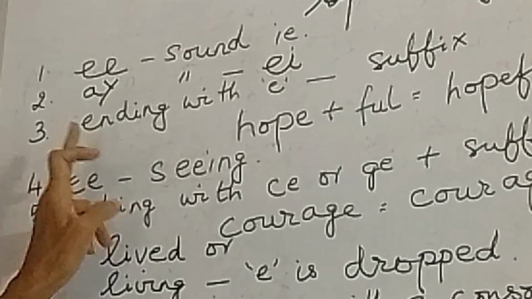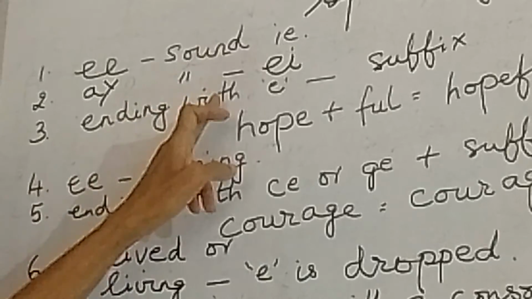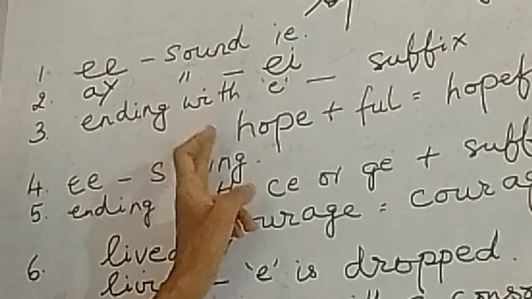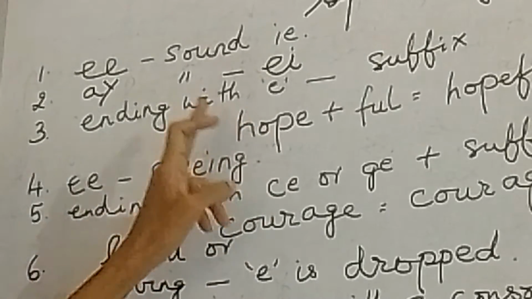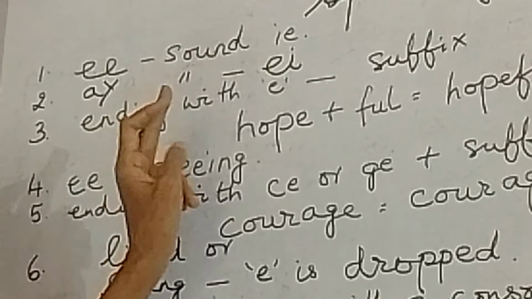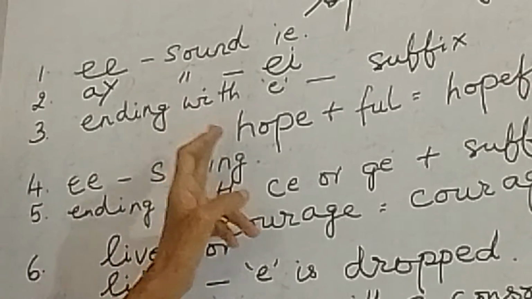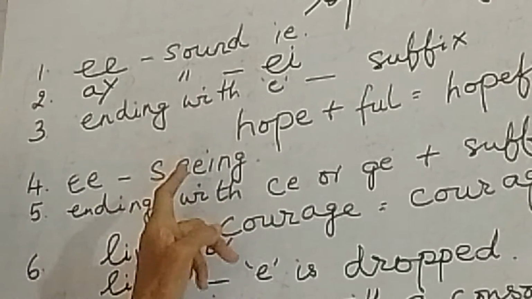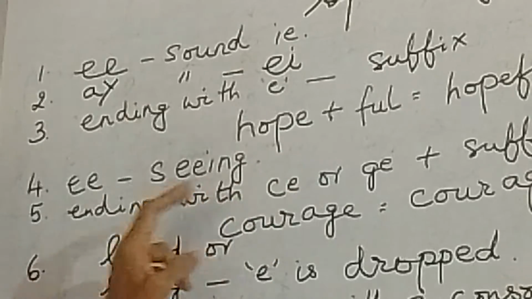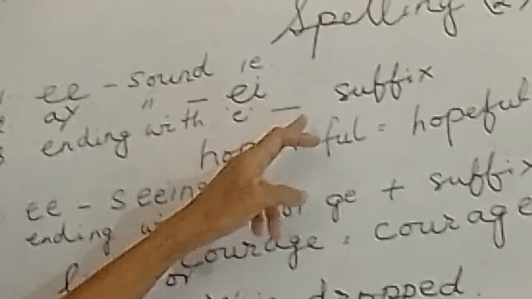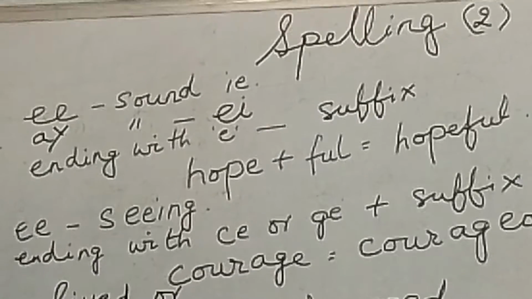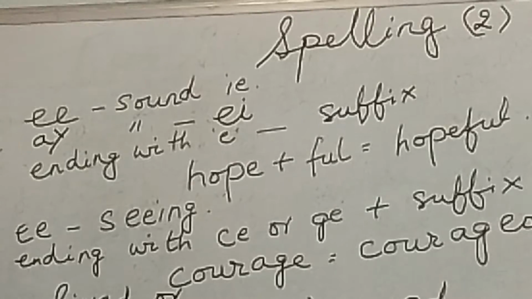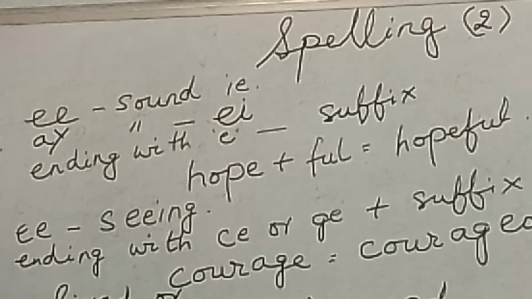Then, there are words which end with E. In spelling we put E, but in pronunciation E is silent. Then we drop E when we add the suffix ed or ing. For example, live becomes lived, where the original E is dropped and we add ed to it. But when we add a suffix like full, then the E remains. For example, hope becomes hopeful, HOPEFUL.